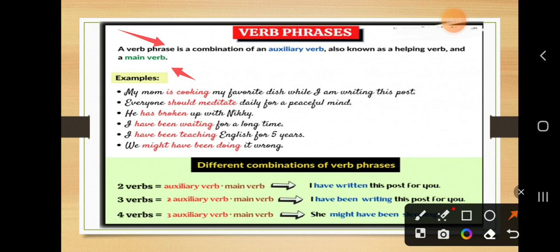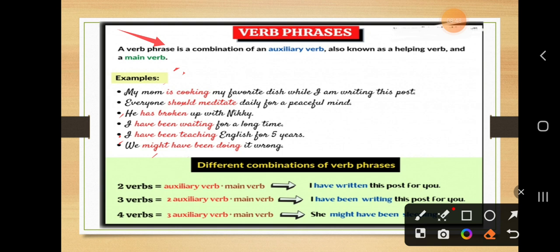Now students, all the red letter words are verb phrases like is cooking, should meditate, has broken, have been waiting, has been teaching. All these are verb phrases because they have a main verb, cooking, and auxiliary verb, is.